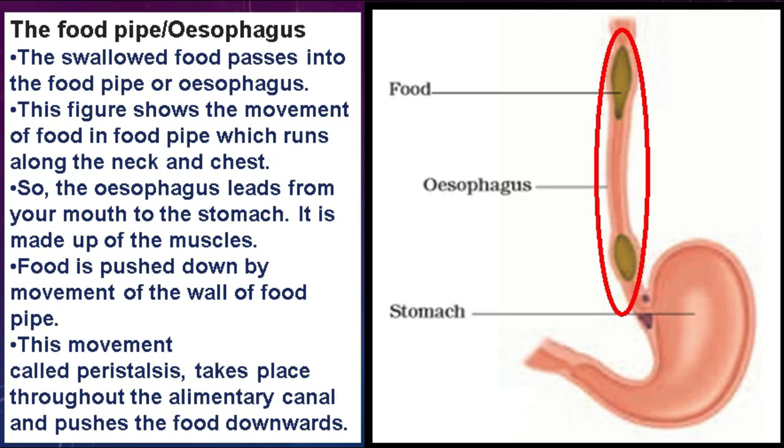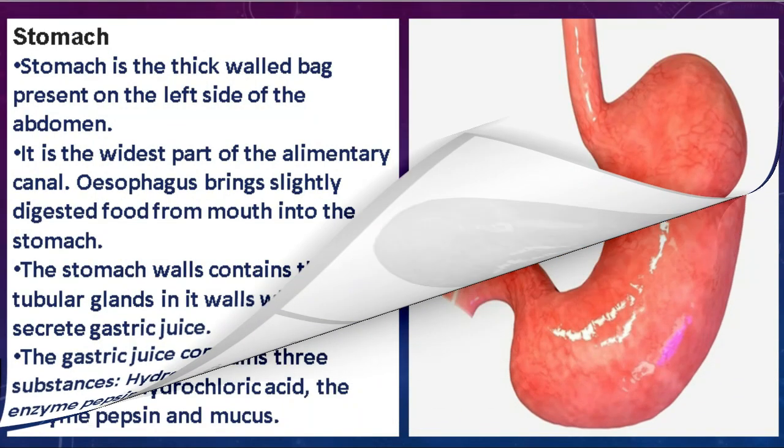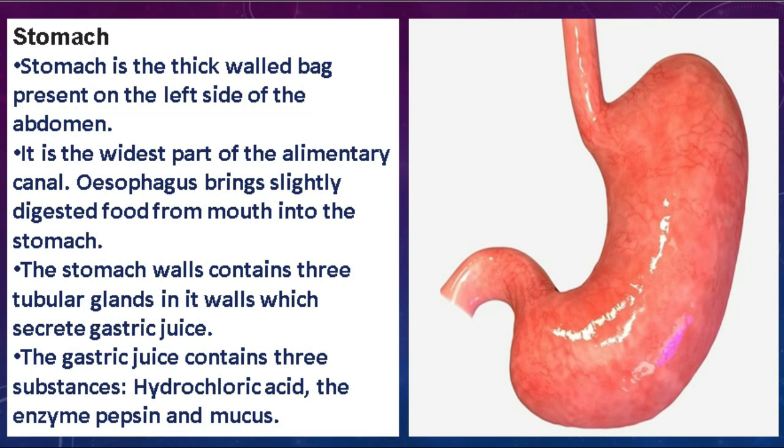By this movement, the food comes down from the esophagus to the stomach. Students, the stomach is the third organ of your alimentary canal, and it is basically a flattened U-shaped organ, and it is the widest part of the alimentary canal.